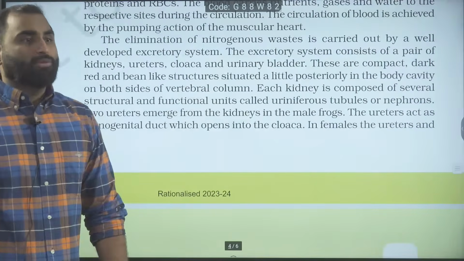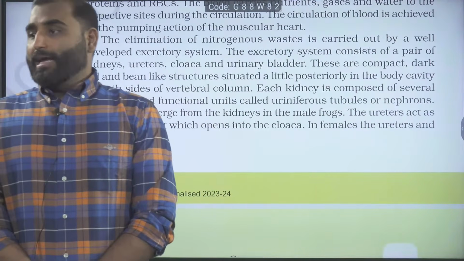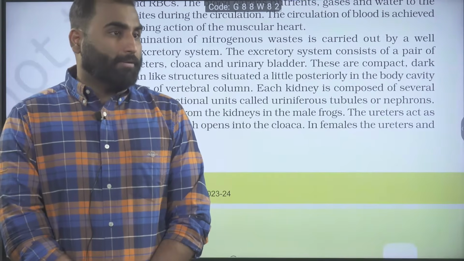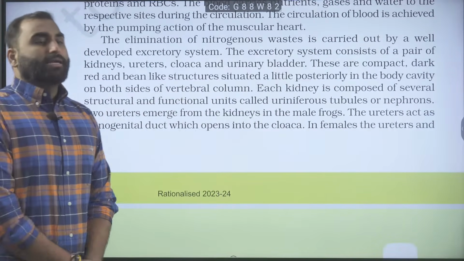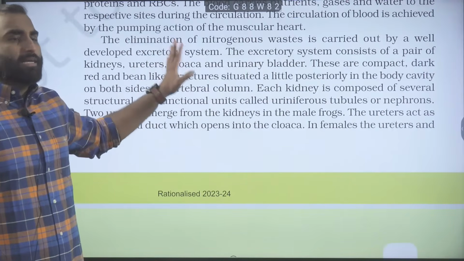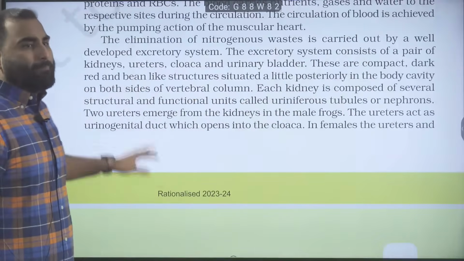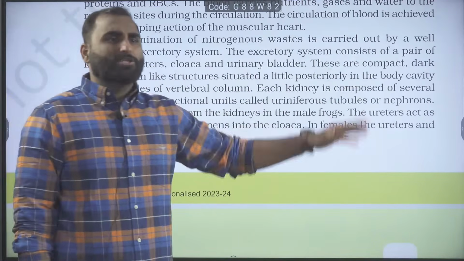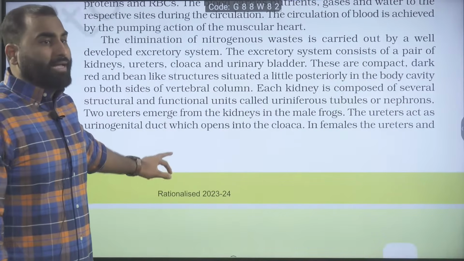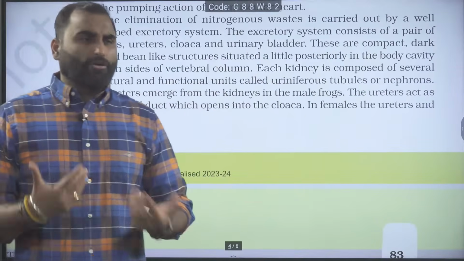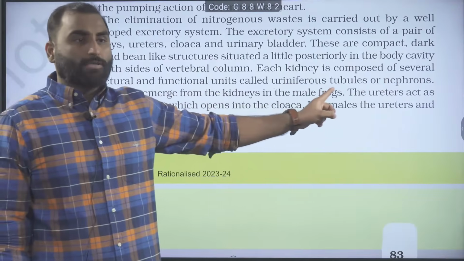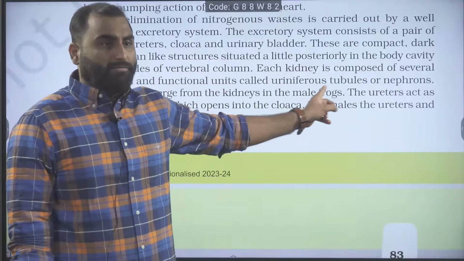Now we are directly jumping to the excretory part. So what is the excretory system made up of? Excretory system is made up of kidney, ureter, cloaca and urinary bladder. There is a pair of kidneys, a pair of ureters, a single cloaca, a single urinary bladder. Kidneys are compact, dark red bean-shaped structures. Where are they situated, anteriorly or posteriorly? They are situated posteriorly in the body cavity on both sides of the vertebral column. Same for humans also. Each kidney is composed of the structural and functional unit, uriniferous tubules. Another name for nephron they have given: uriniferous tubules.